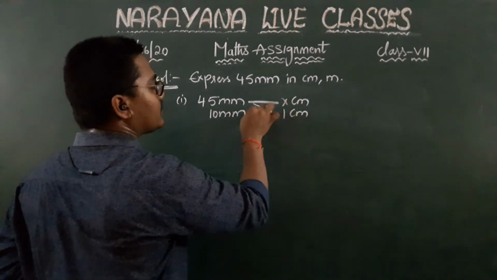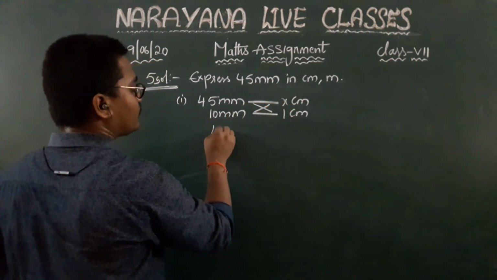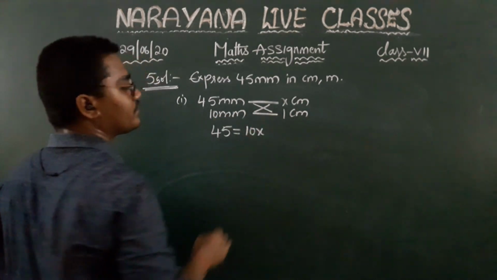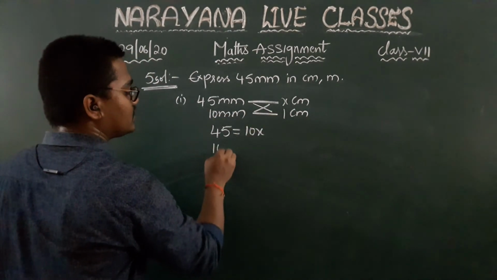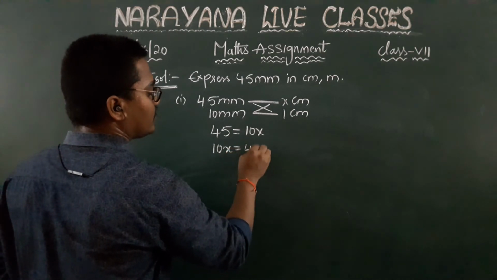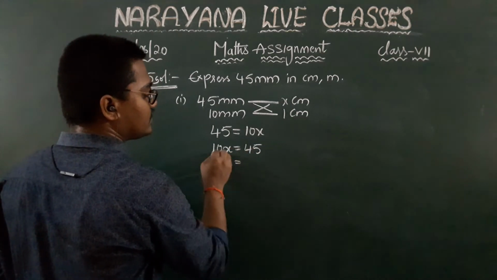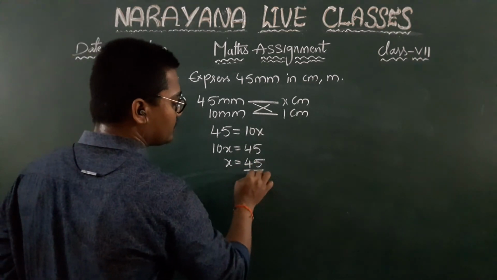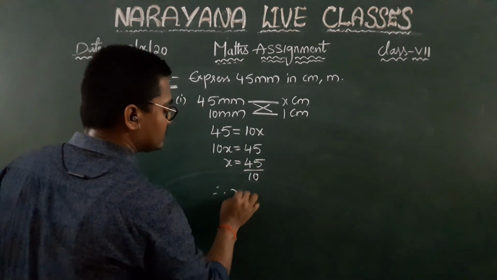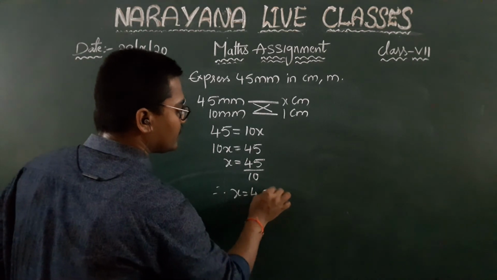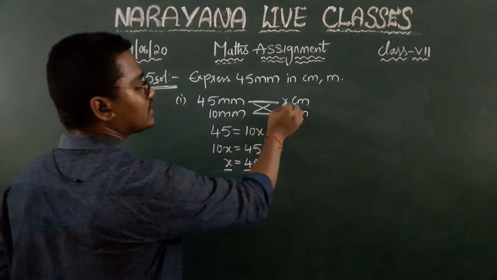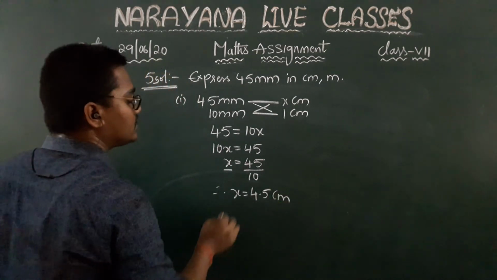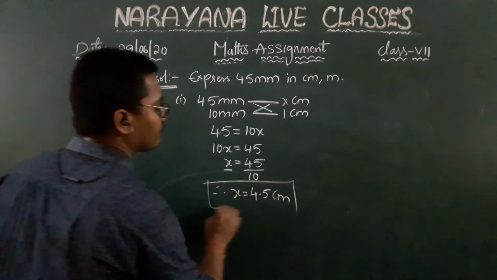Now just cross multiply, children. That is 45 ones are 45 is equal to 10 into x, which is 10x. Now interchange the position, children. 10x is equal to 45. x is equal to, when you send this 10 that side, multiplication will become division. So 45 divided by 10. Therefore, x is equal to 4.5. What is this x actually, children? x is nothing but in terms of centimeter. Yes or no? So 4.5 centimeter.